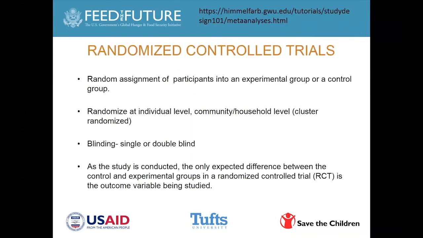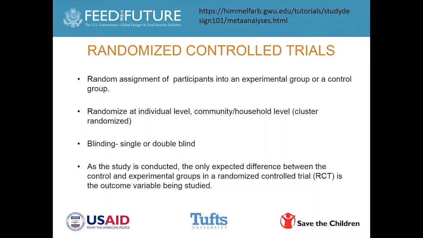Randomized controlled trials, I think, again, many of you will be familiar. This is where you randomly assign participants to an intervention or experimental group versus a control group. And the randomization can occur at an individual level or at a community level. Most of the work that we do in applied nutrition and in programmatic interventions is going to be at the community and the household level. So any of those studies will be called cluster randomized studies.